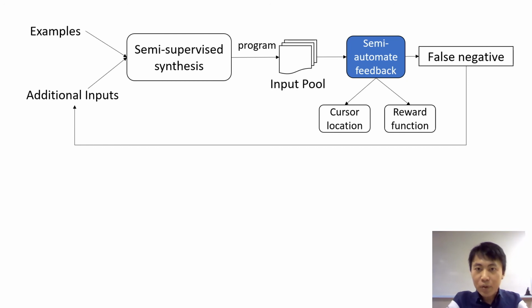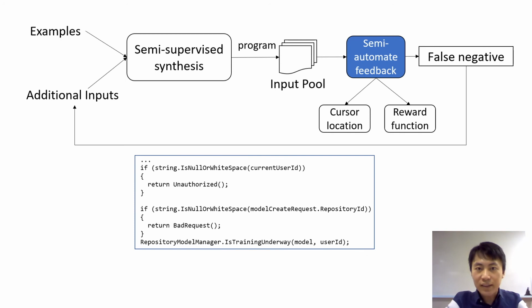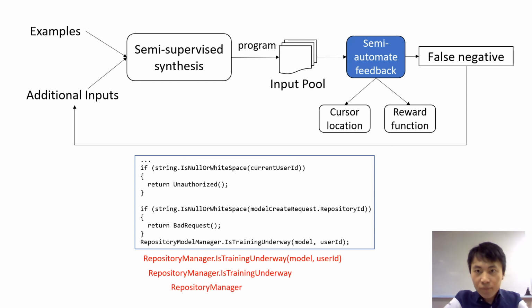In this example, suppose the user's cursor location is at the last line. Then the candidate additional input could be the whole invocation statement, the member access expression, or the variable. In this case, the reward function determines the whole invocation statement as the correct additional input.